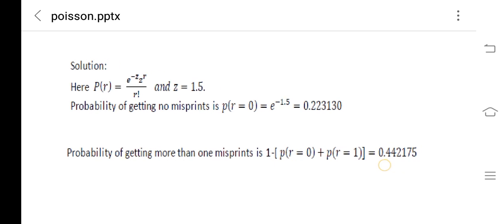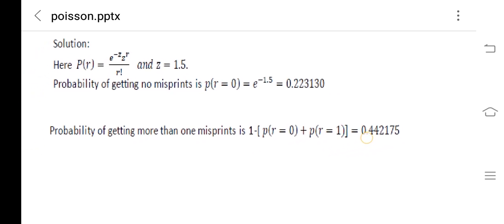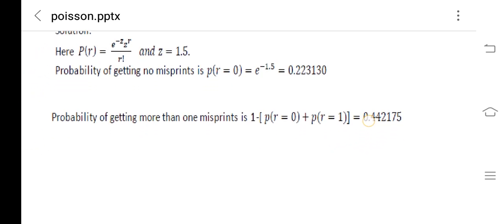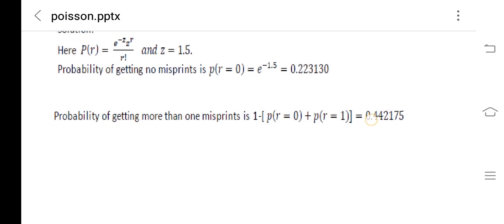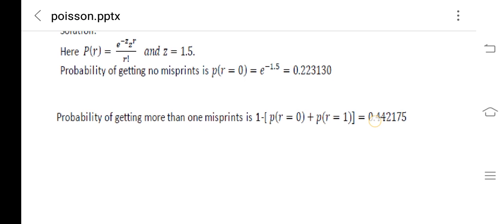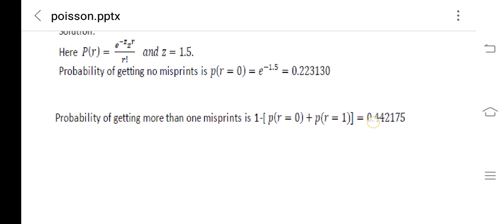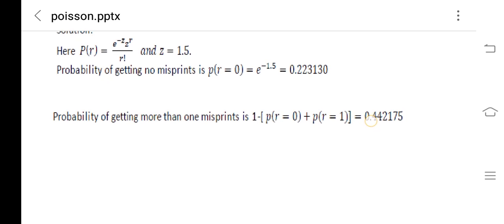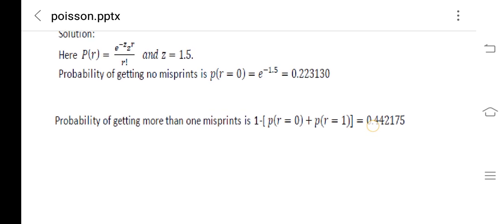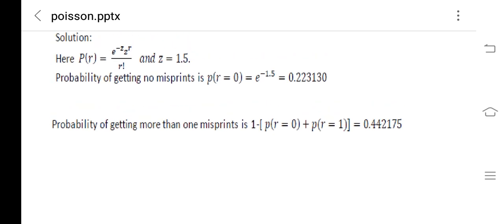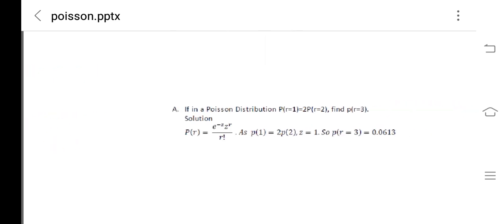0.223130. Now next we want to find out probability of getting more than one misprint. That means 0 misprints and 1 misprint are not allowed. So it will be 1 minus probability that r is 0 plus probability that r equal to 1. That comes out to be 0.442175.